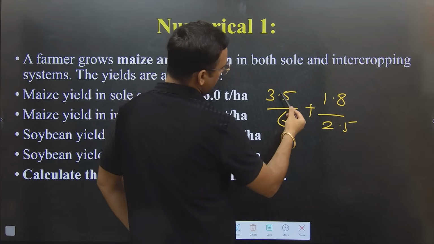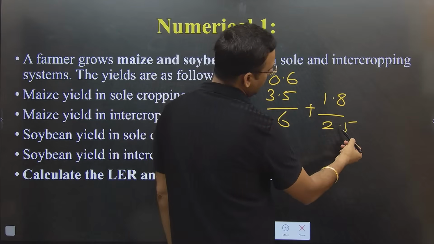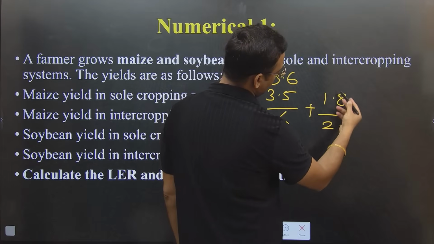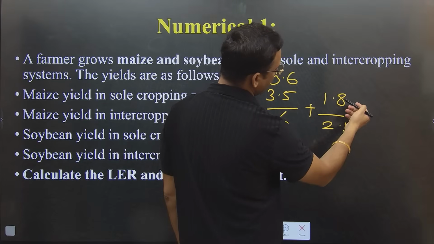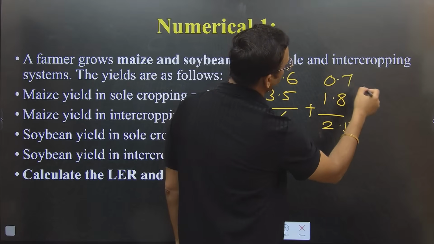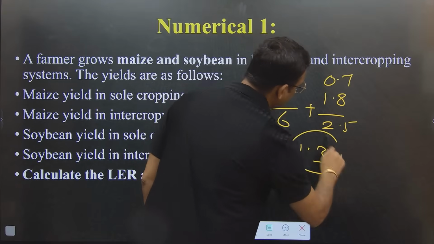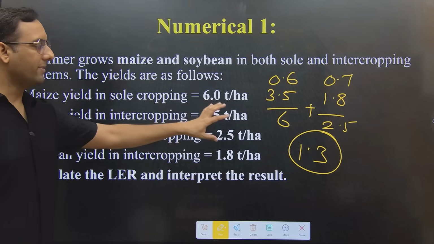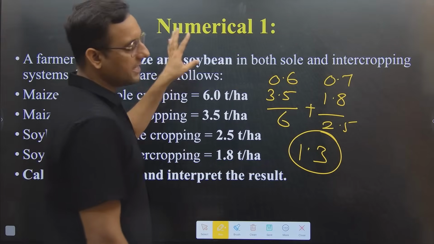So it will be around 0.6, and the other will be around 0.7, since 25 times 7 is 175. So 0.7 plus 0.6 means it will be 1.3. So the LER of this system will be 1.3 and it is more than 1. That means this system is considered as profitable.